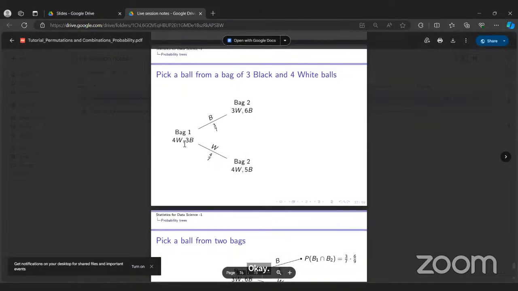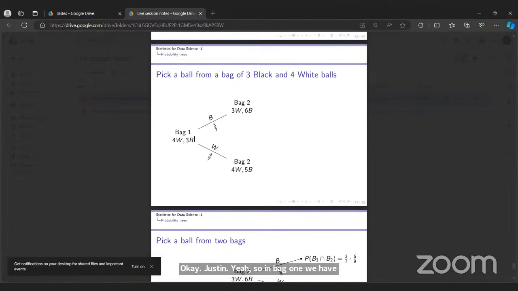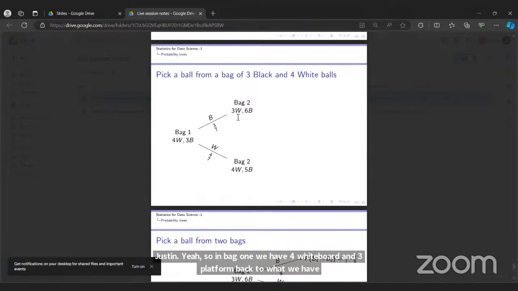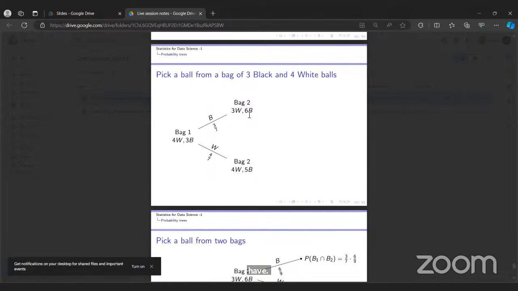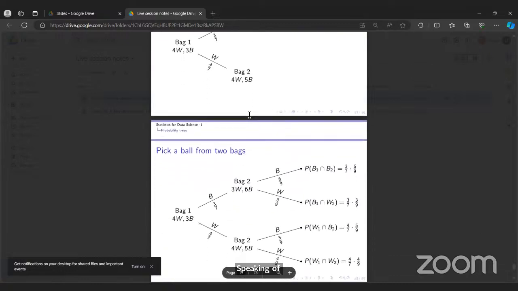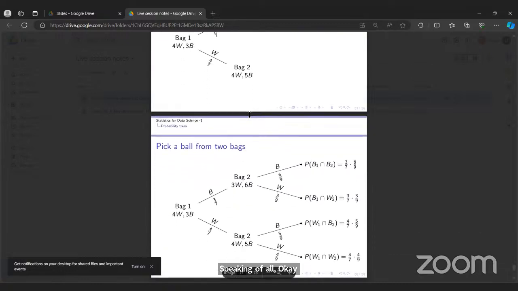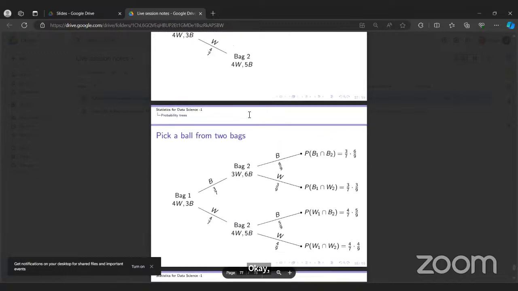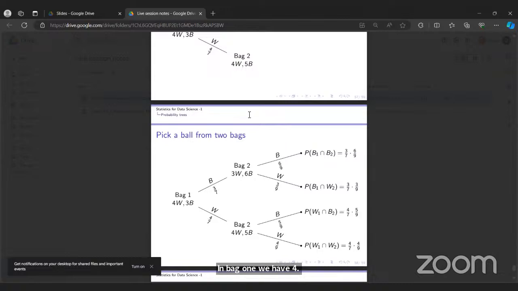So in bag one we have 4 white balls and 3 black balls. In bag two, what do we have? 3 white and 6. Picking a ball from a bag. From my understanding, what could have happened is, we have two bags. In bag one, we have four white balls, three black balls.